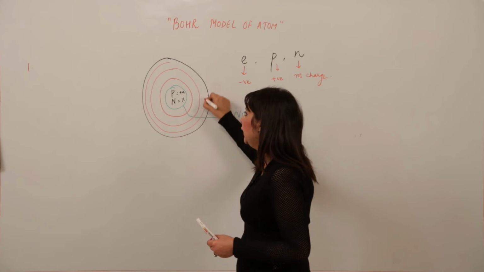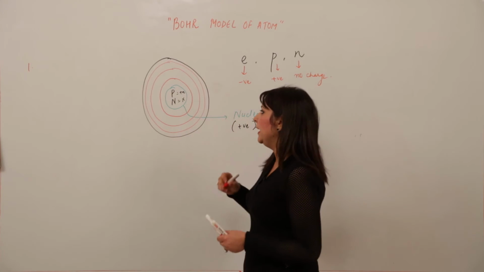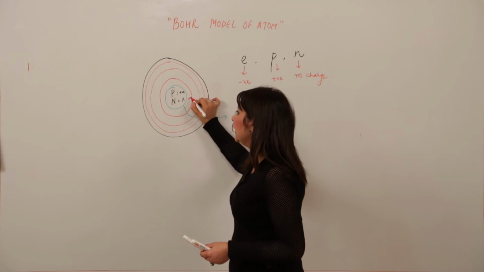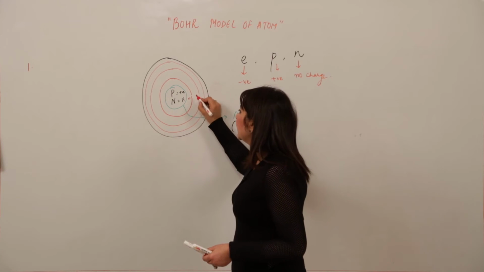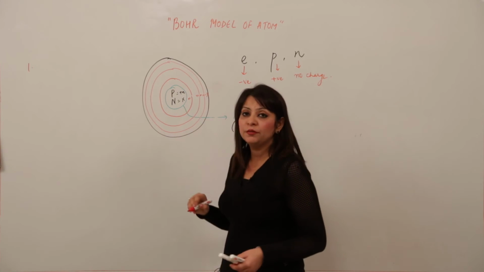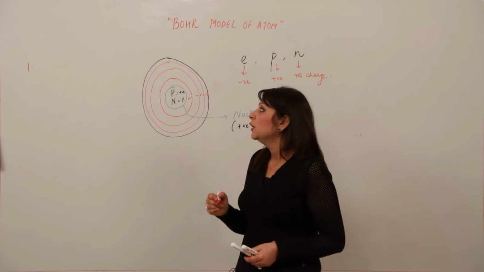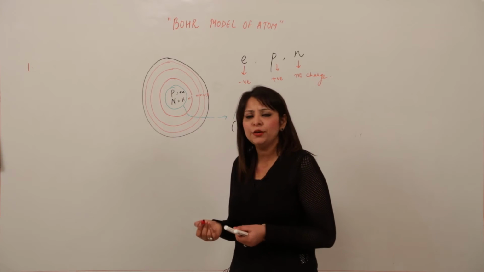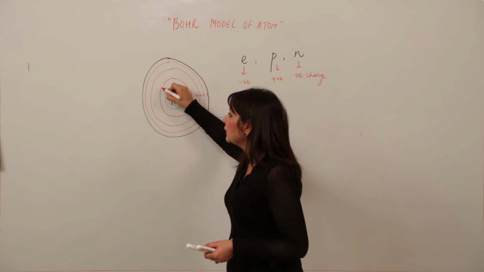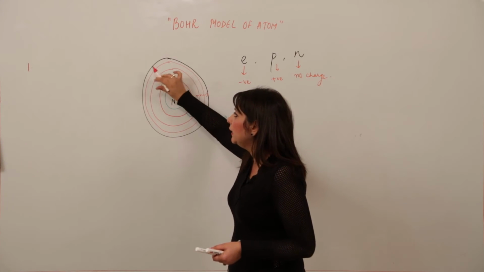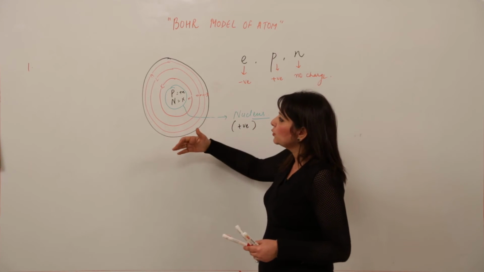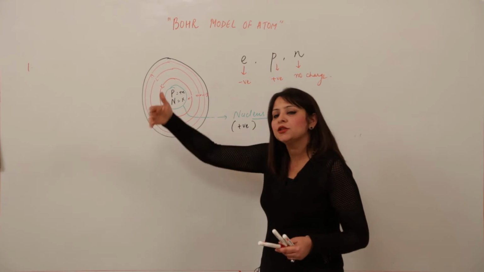Shells can be as many as we can make. We name them: the first shell, which is closer to the nucleus, is written as 1, that means n. n corresponds to the number of the shell. The first is 1, the second is 2, the third is 3, and we can even use alphabets for that. But we can't use alphabets starting with A, because that is given by Bohr. There is no hard and fast rule for it, but for the sake that it was given by Bohr, Bohr gave the first shell the name K, then L, M, and so on. So either you can use 1, 2, 3, or you can use K, L, M, and so on, right?